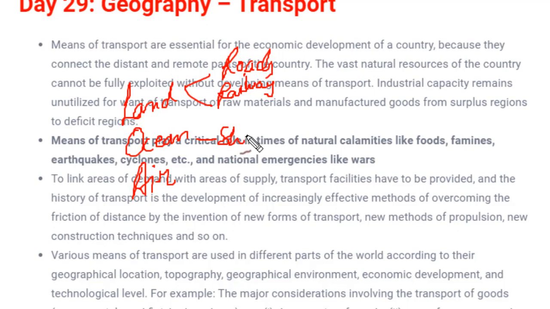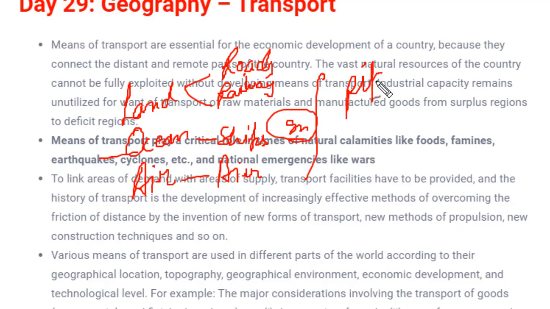In oceans, we use ships, and apart from oceans, there is the inland waterway, or you can say the rivers and lakes which are used for transportation. Those come under water transportation. And next is air. We know airplanes are being used for transportation of humans as well as some goods. Okay, so these are the modes of transportation, and apart from that there is an important mode called pipelines. These pipelines are used for transportation of fuels which are liquid or gaseous in nature. These fuels are transported from one place to another using pipelines.